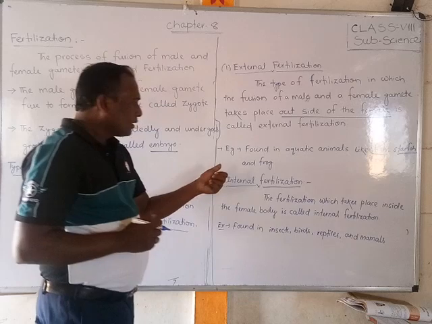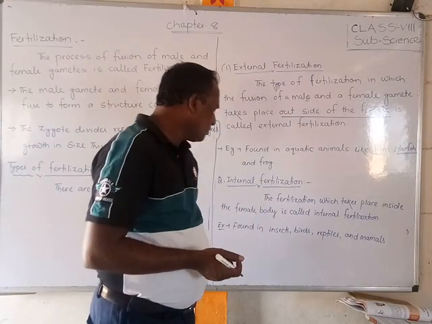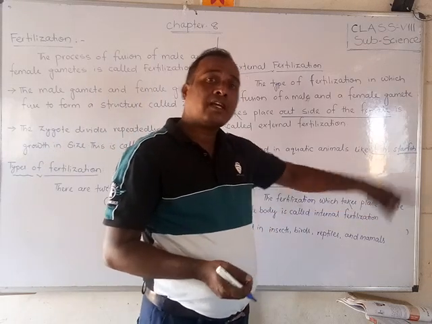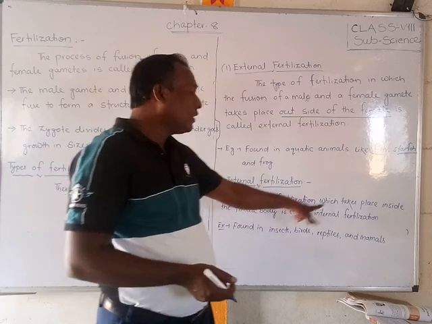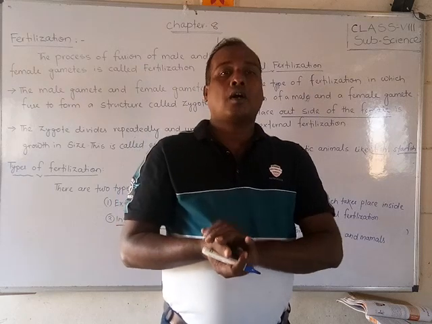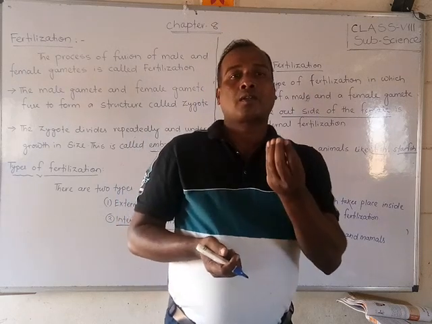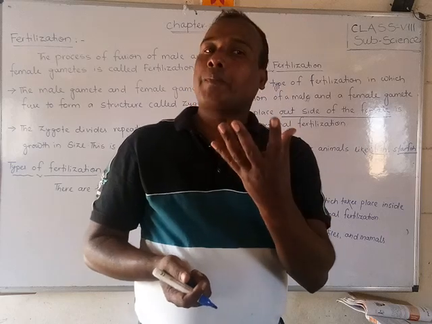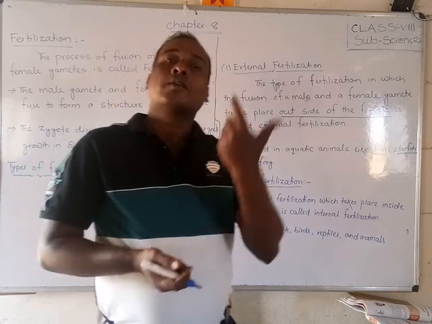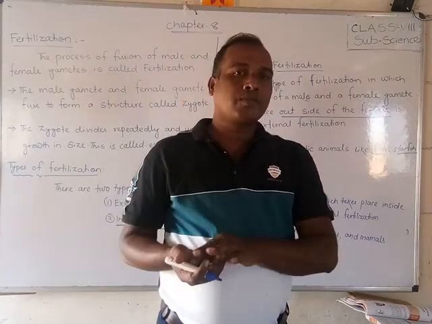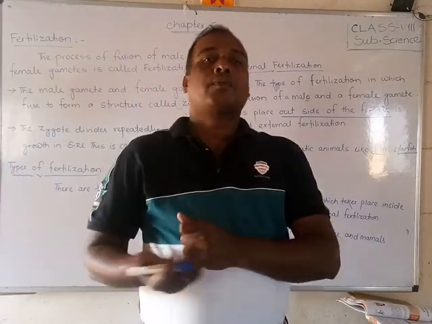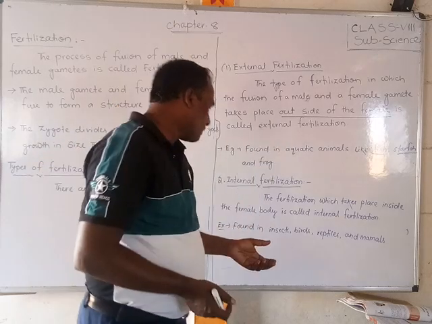Okay, students. Same as that, what is internal fertilization? Internal fertilization means the fertilization which takes place inside the female body. Inside the female body is called internal fertilization, that means inside the mother. The new individuals develop inside the body. The embryo or zygote develops inside the female body, and at last the birth comes after nine or ten months, according to the period, and then the cycle is complete.